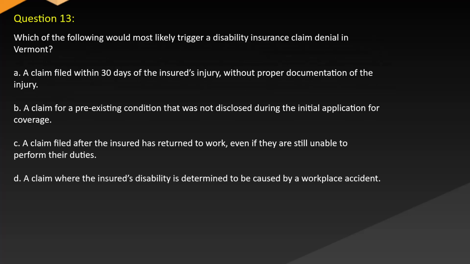Question 13. Which of the following would most likely trigger a disability insurance claim denial in Vermont? A. A claim filed within 30 days of the insured's injury without proper documentation of the injury. B. A claim for a pre-existing condition that was not disclosed during the initial application for coverage. C. A claim filed after the insured has returned to work, even if they are still unable to perform their duties. D. A claim where the insured's disability is determined to be caused by a workplace accident.